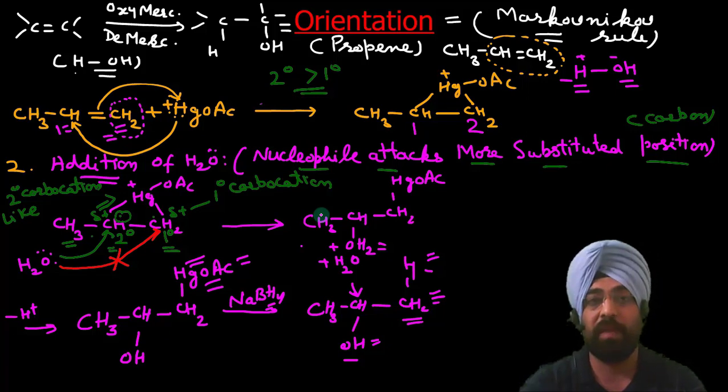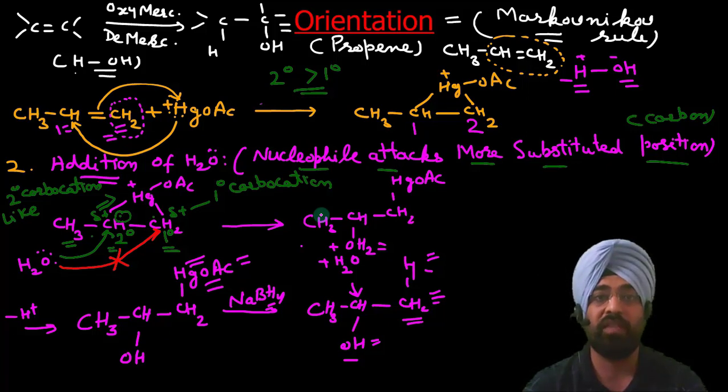So the thing here to remember is that in the oxymercuration demercuration reaction, the final product is the addition of water to C double bond C according to Markovnikov rule. You can remember this for your competitive exams, because you cannot do all these steps there, but you should know the mechanism. The overall reaction is the addition of water to alkene according to Markovnikov rule. This you have to remember.